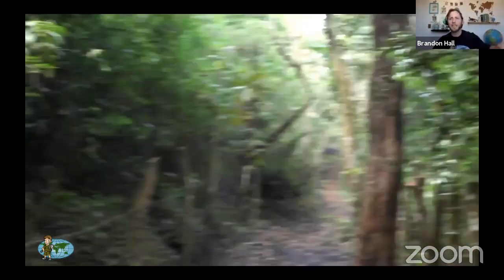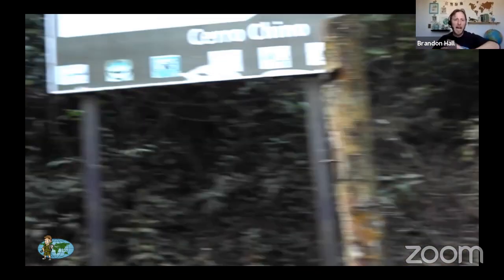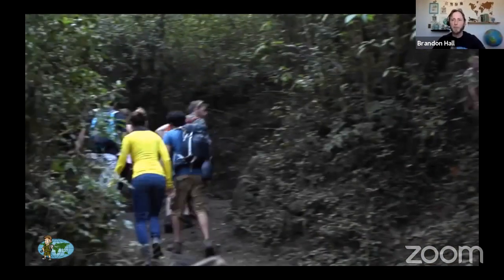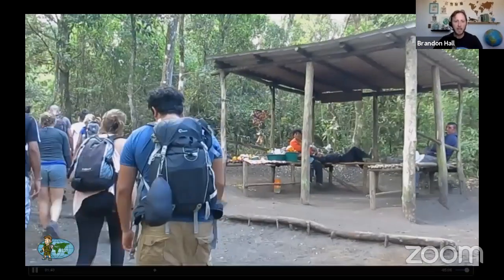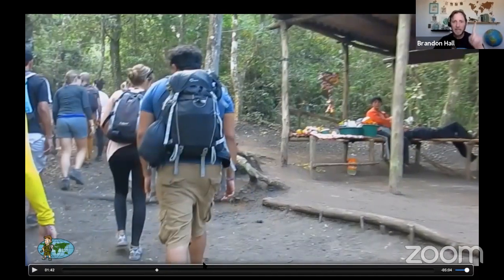All right, so if you notice on each side of the trail here, it's lots of vegetation. So we're in a tropical part of the world. It's very hot, very dry during the dry season. They have two seasons in Guatemala. They have a dry season and a wet season, and it's very wet during the wet season. And because we're in a tropical area of the world, we get tropical fruit. So on the way up, there's rest stops that locals come here to sell fruits, like mangoes, papayas, bananas, for example.